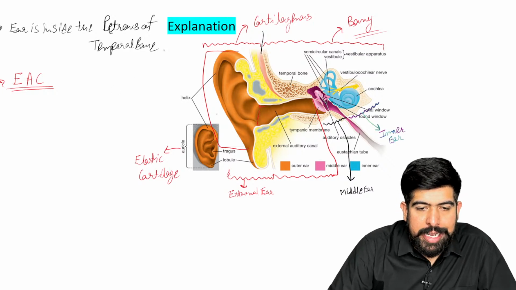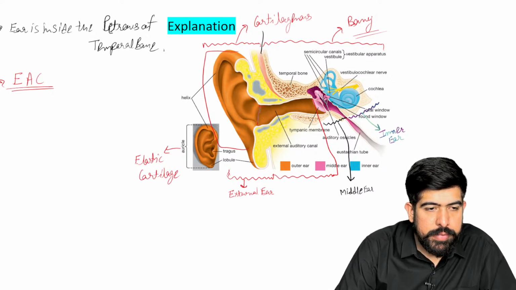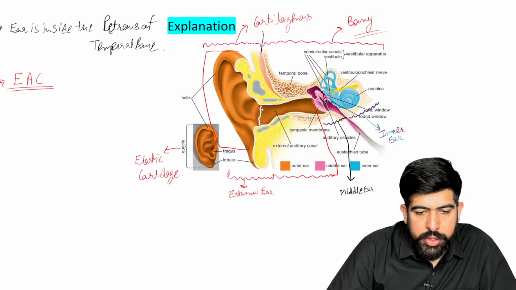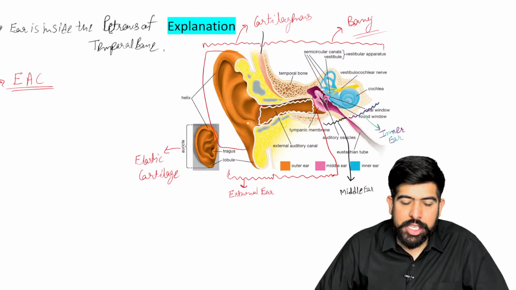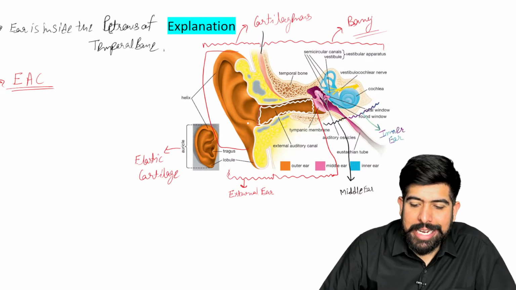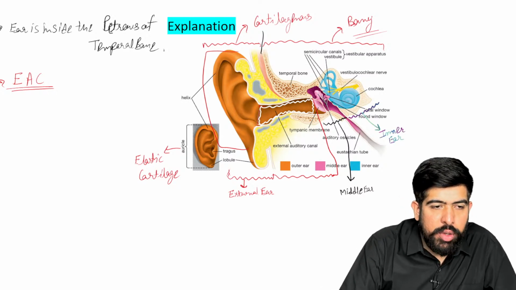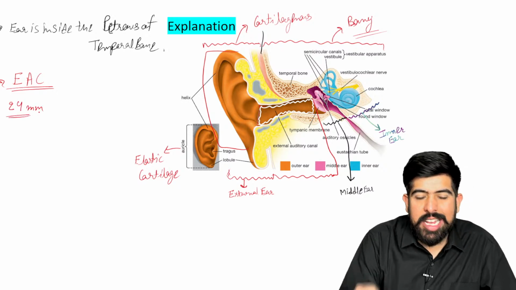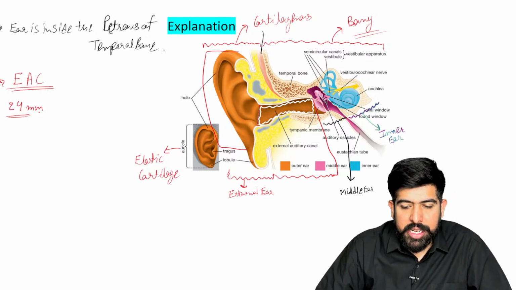So if I highlight it with the white color pen, you can see clearly. Just a minute. I hope it is clearly seen by you. So this part, which I'm highlighting with the white color, what is this? Yes, this is your EAC, the external auditory canal. Very good. As we already talked about, what is the length of it? It is 24 mm. What is the total length of the EAC? It is 24 mm.